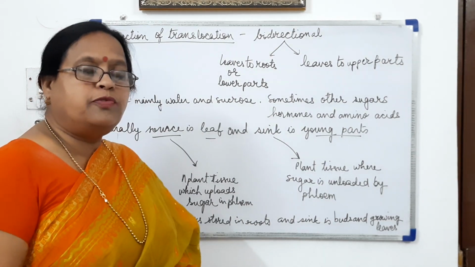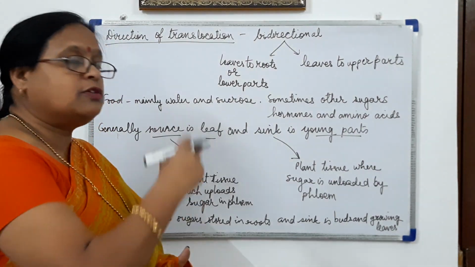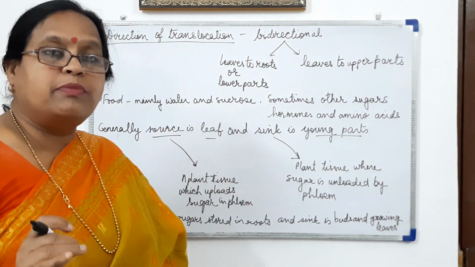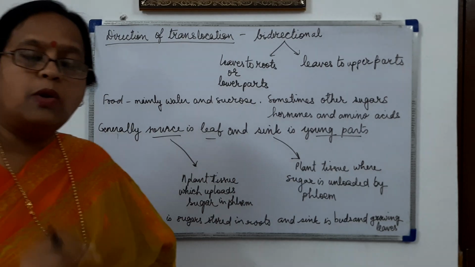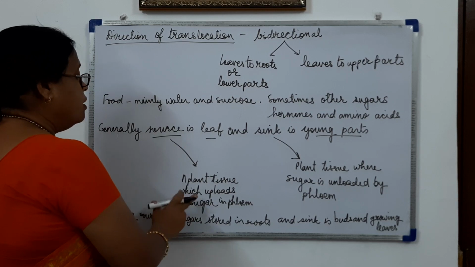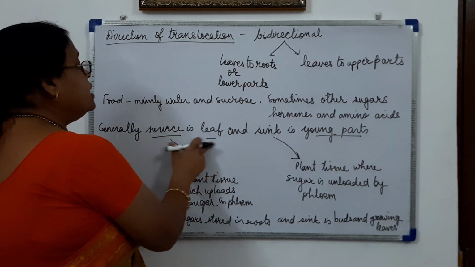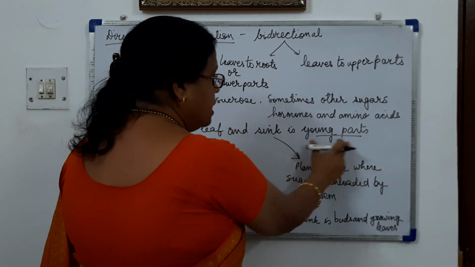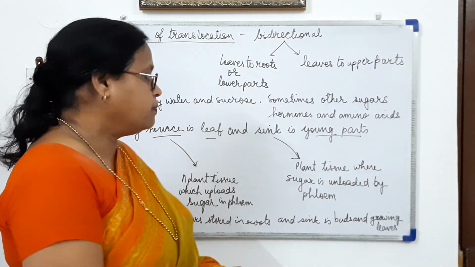So this stored food from roots is the source, and it is going to the sink, that is the young buds and the new leaves which are going to grow on the plant. So generally, the source is the tissue which uploads sugar in the phloem. That tissue will be the leaf. So source will be the leaf, and sink will be the young parts, that is the flower, fruit, etc.